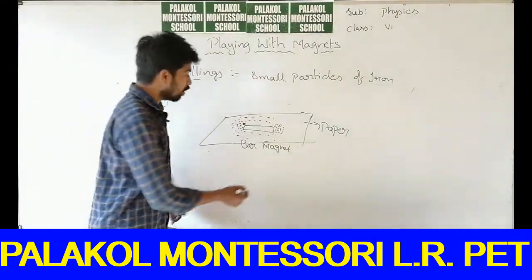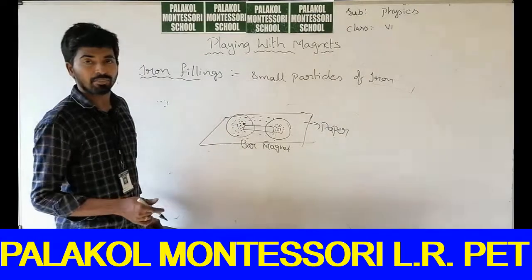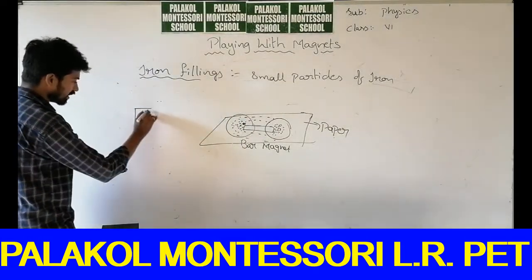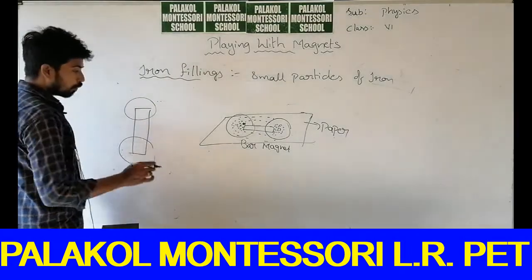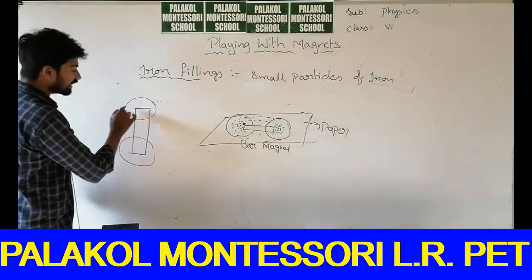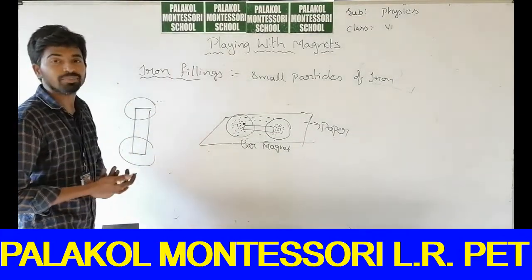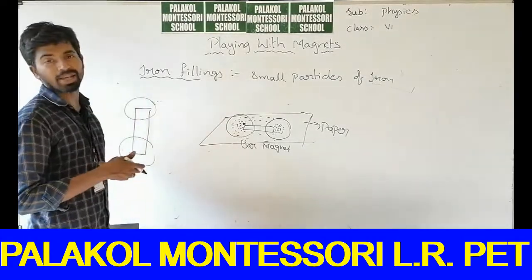So you can observe more particles will be attracted at their ends. The bar magnet has two ends. More iron filings are attracted here. What does that mean? These two ends have high attracting capacity.